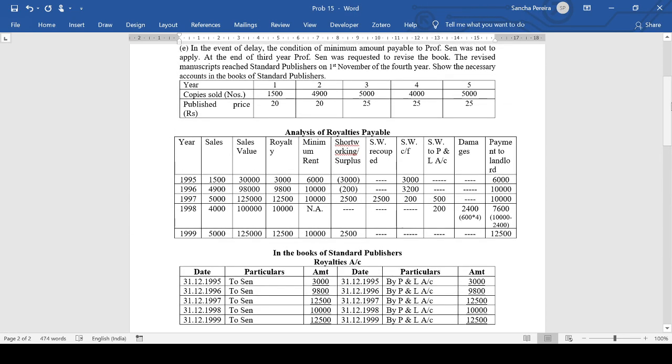So the only difference is because of this damages and the minimum rent not being applicable. So don't assume that there is a surplus here. Okay, so there is no surplus, neither short working. We don't consider minimum rent, hence we don't consider short working or surplus.